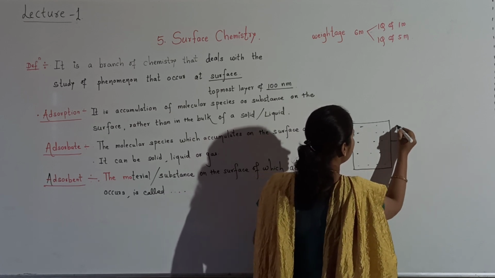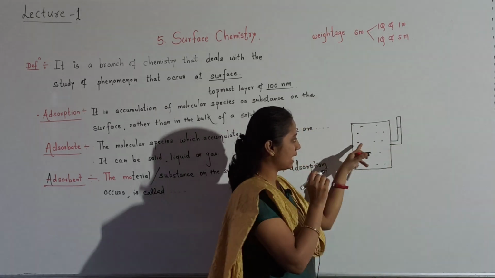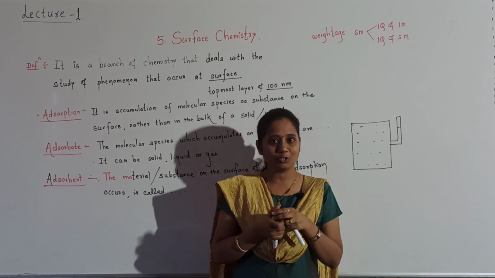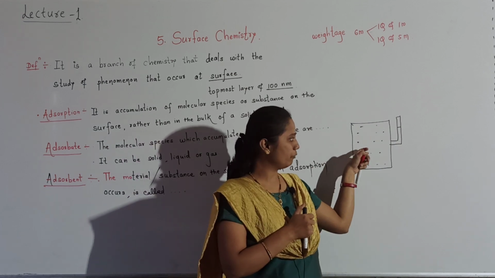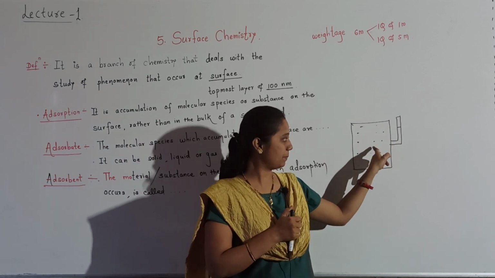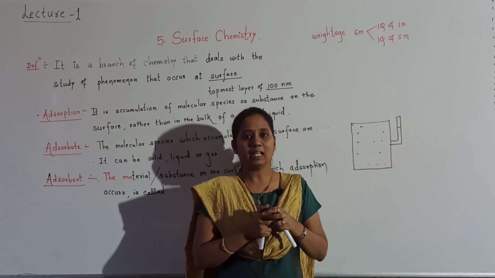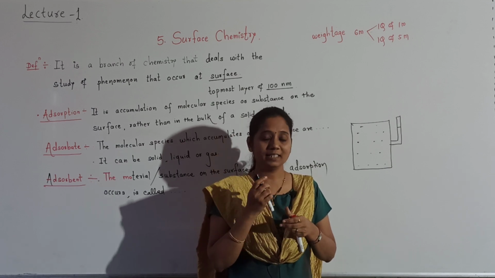Imagine that here barometer something is attached to measure the pressure. All you know that gases are continuously randomly moving. While moving they will collide on the walls of the container and they will exert pressure. Now gases are moving and they are exerting pressure. That pressure is measured using this barometer. Okay. Now in this closed vessel, if you will put some charcoal, then what will happen?